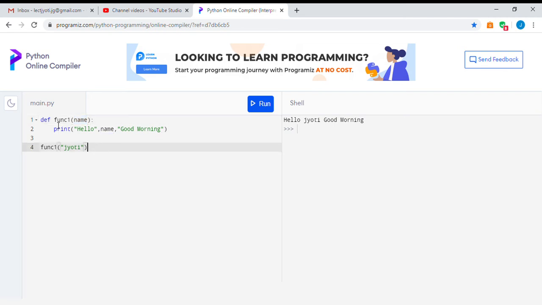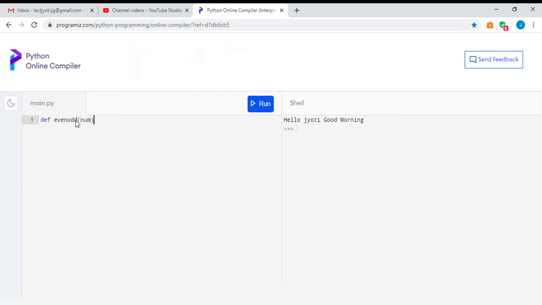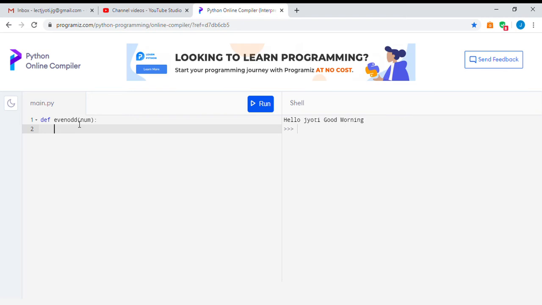The second function we made was taking a single integer value and finding out whether it is even or odd. So we will make this now. It was the name of the function, you can take some other name. I take it as evenodd, and I take one number as input, colon. Now we have an if within our function.